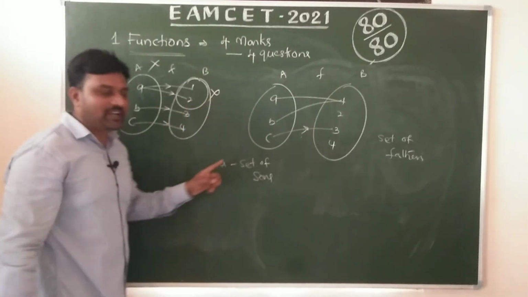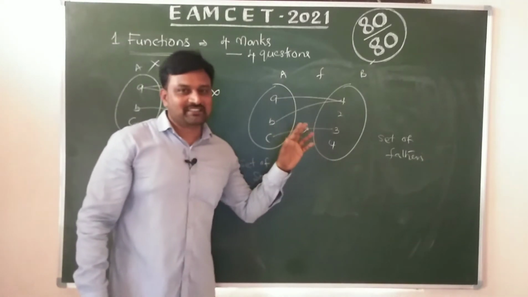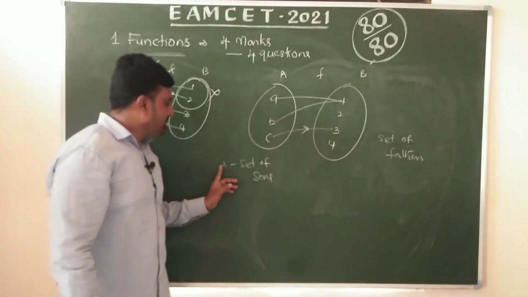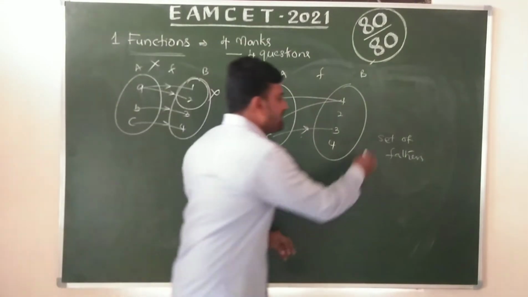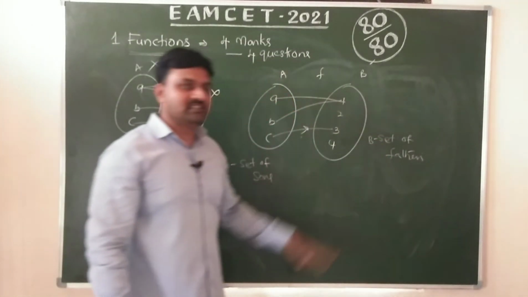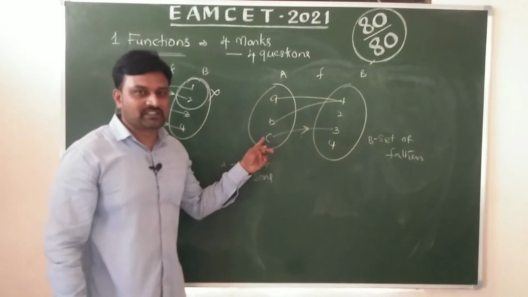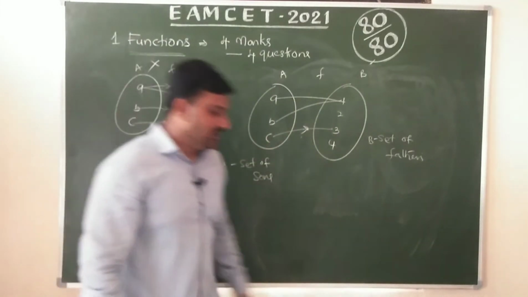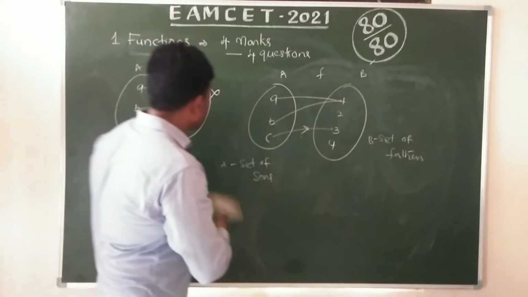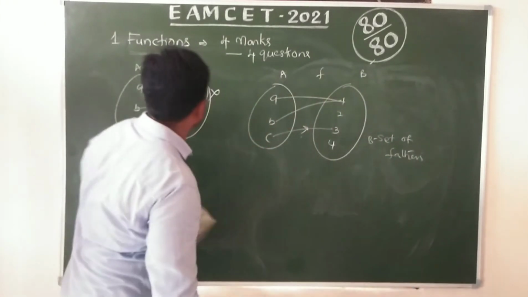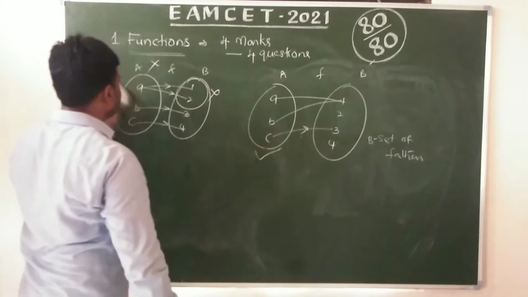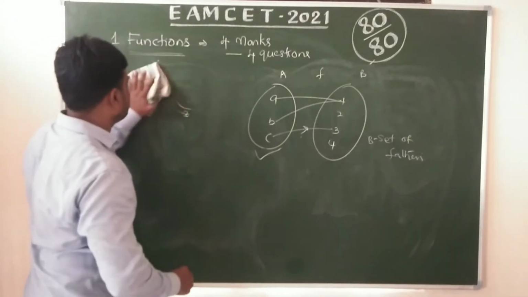It is a funny example I am giving. Now A is a set of sons and B is a set of fathers. Definitely you will remember this. No confusion is there. Now it is a function. It is not a function.